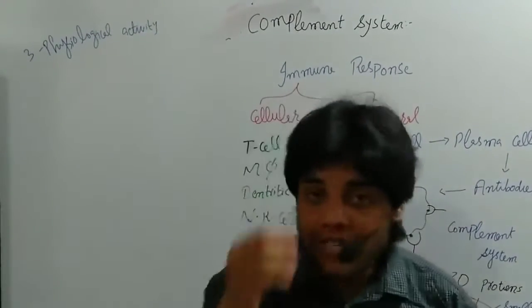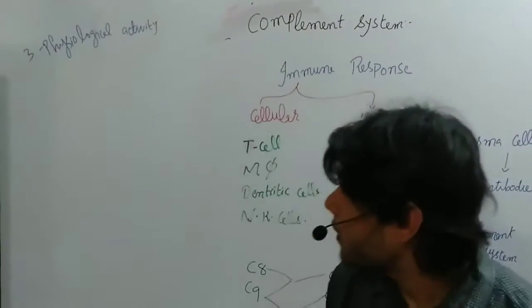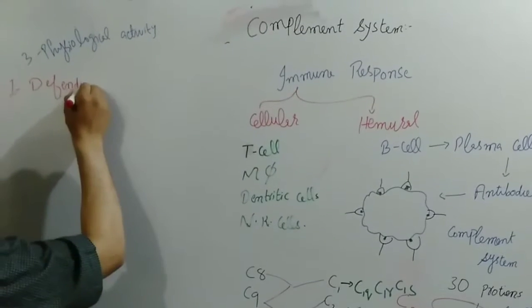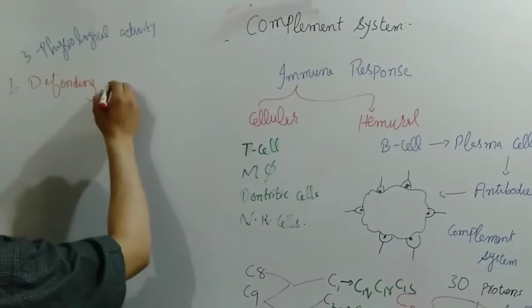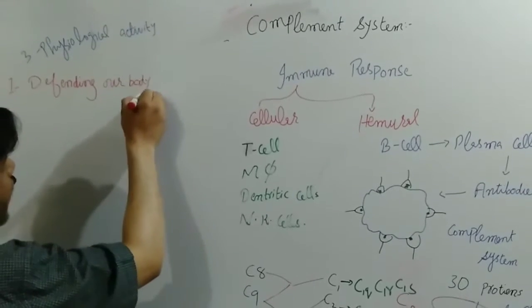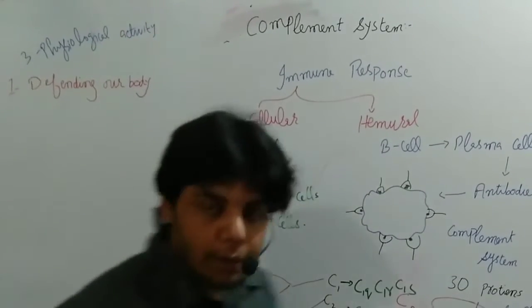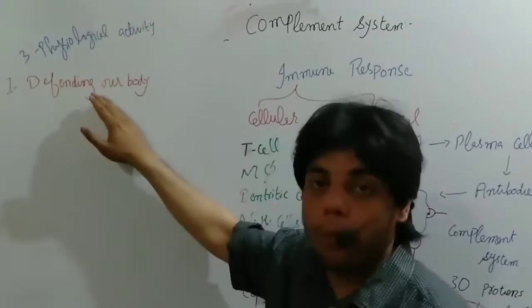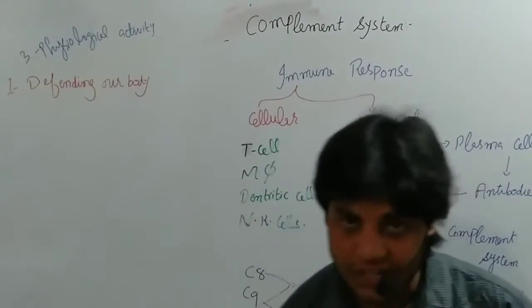In the first case, the first physiological activity is defending our body against bacterial infection.